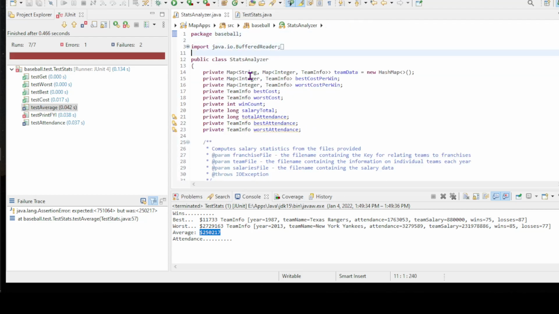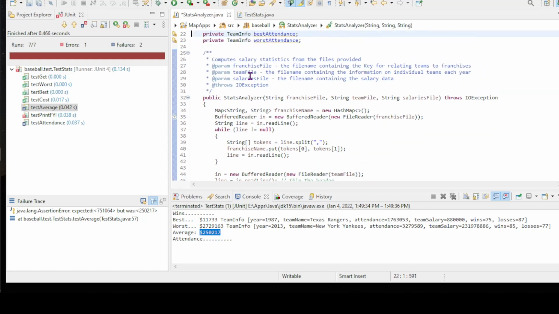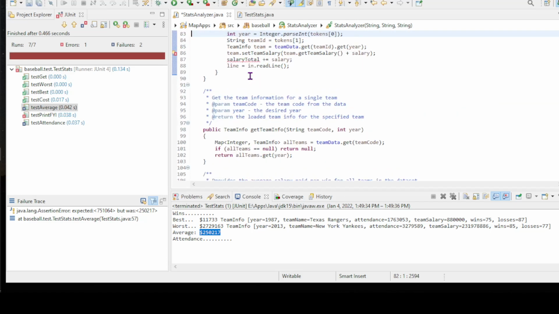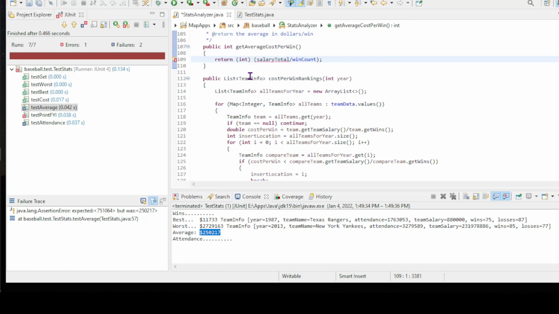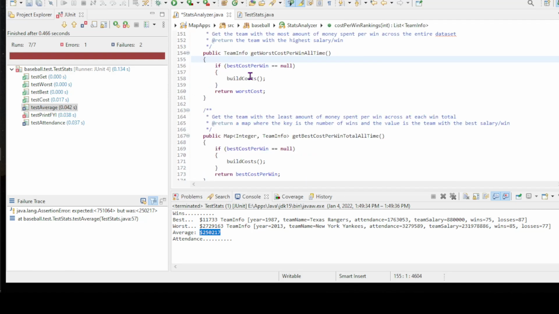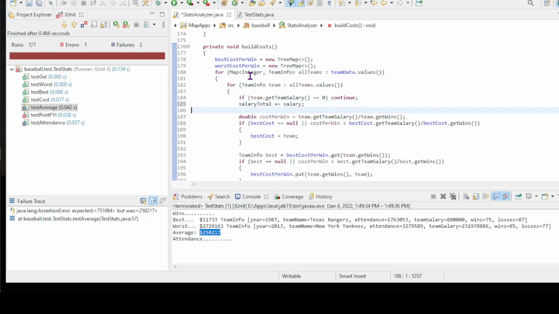So let me do this the simple way. I'm going to comment this out real quick, and that's going to show me through a compiler error where I'm doing this. So I'm going to take this line out here, and I'm going to move that line into my building here. So I'm going to build this down here instead.